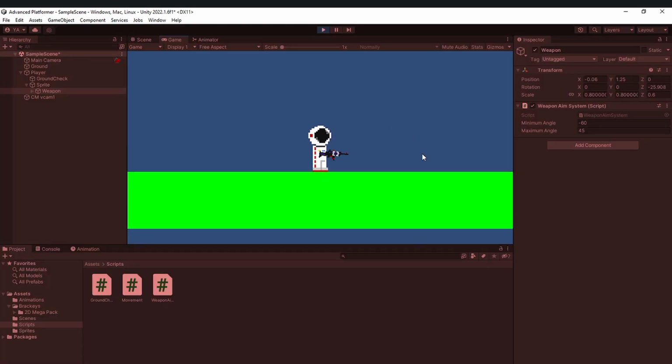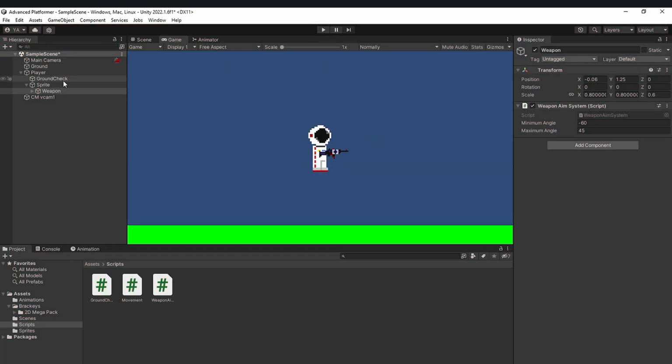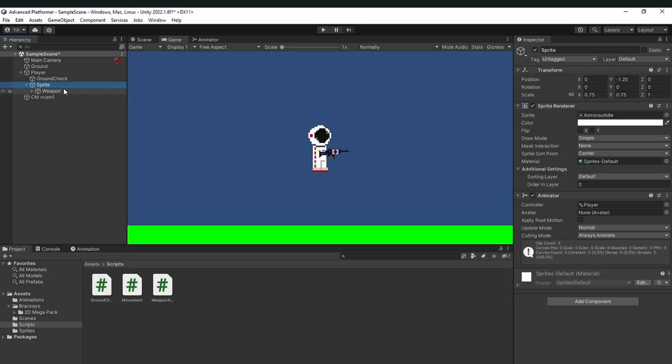You can see it does face my mouse here as long as I am on this side and I can move. But if I go on this side, it still acts as though I was moving my mouse here. If I actually move my mouse here, it clamps the rotation, and even this here, it's inverted rotation. That is happening due to some scaling applied on this sprite. Now that is of course a problem. We do not want this to happen.